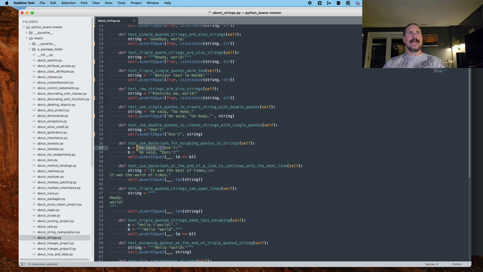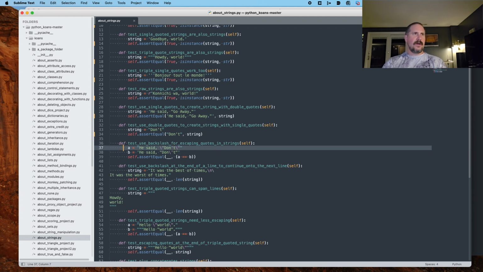So you need to escape those. That tells Python, don't consider these to be characters that delimit the string. Don't interpret them that way. That's called escaping. You use a backslash character to escape characters that you don't want Python to interpret as programmatic indicators or operators.